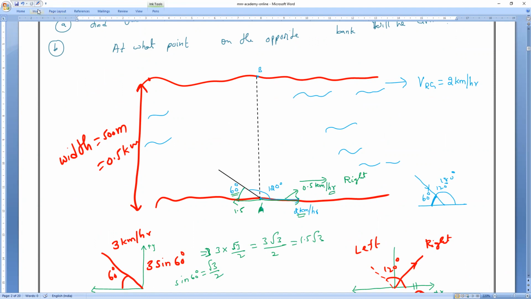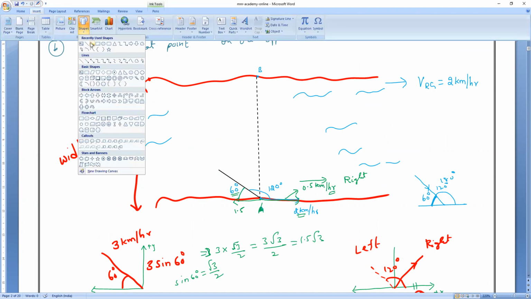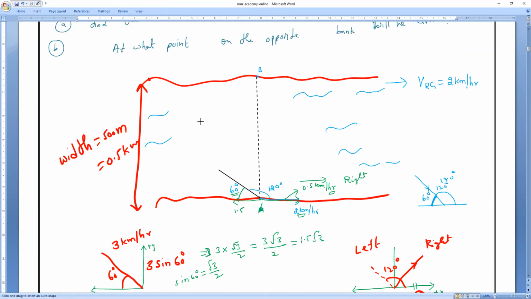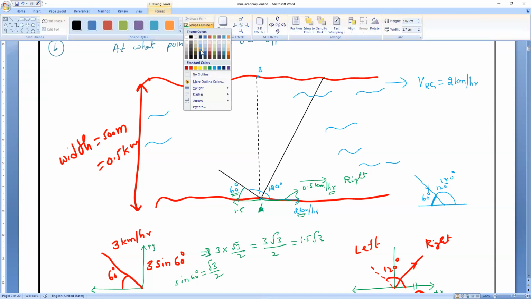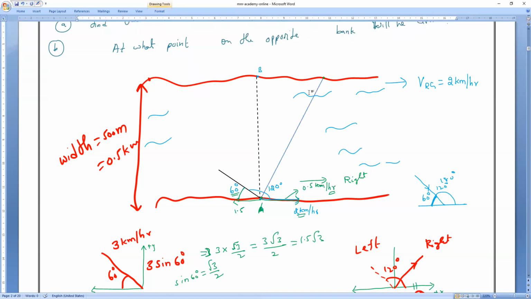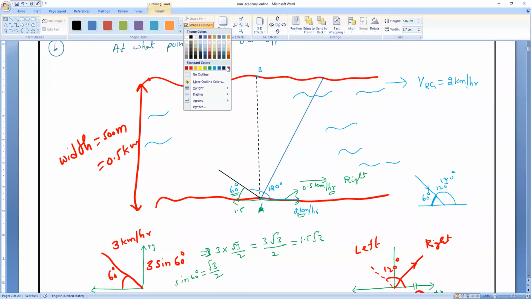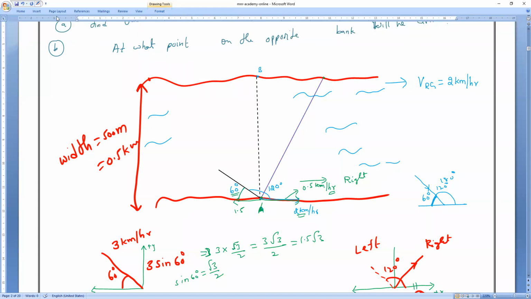Means in the sense of, have you all caught my point? What I'm saying, everybody? He is trying to move in this angle, in this way, with the river at a 120 angle, but finally he reaches this point. Yes or no, guys? Will you all accept it? Yes, sir. So he did not reach this point. He traveled to this point. That is only needed for me. If you understand this, that is enough for me. Are you clear, everybody?